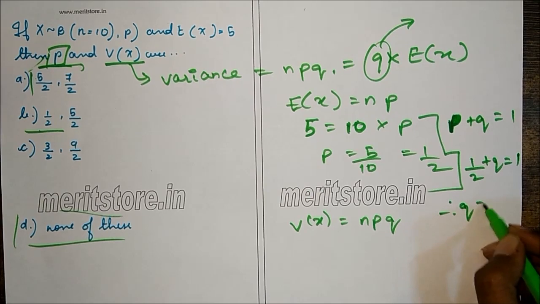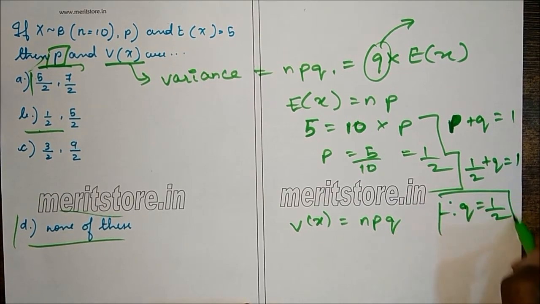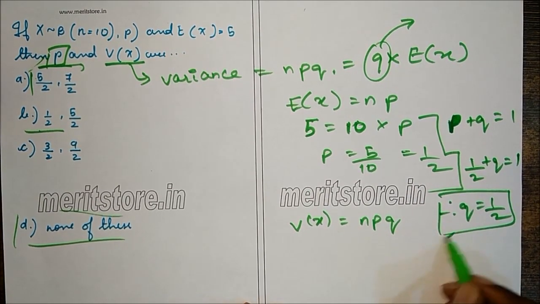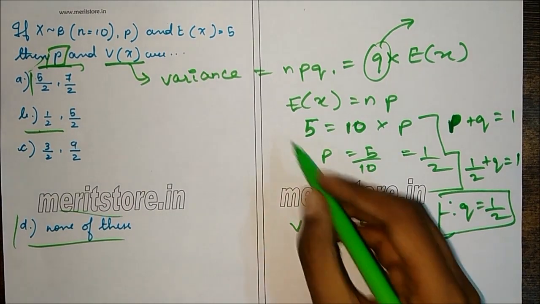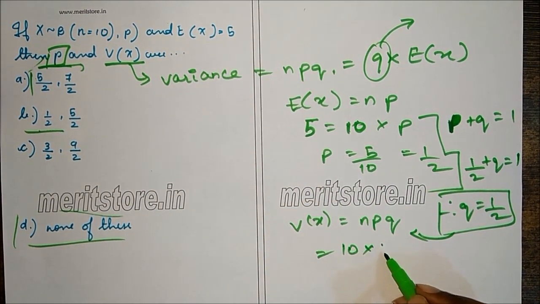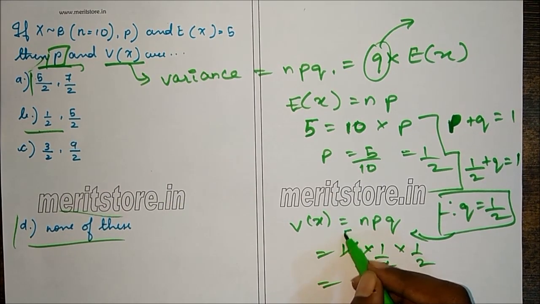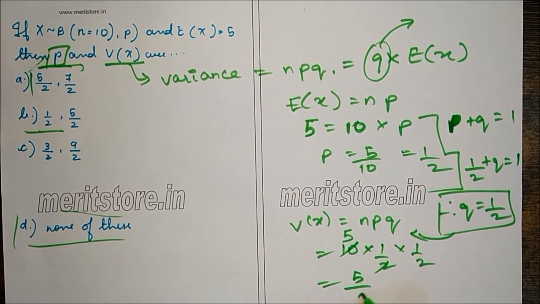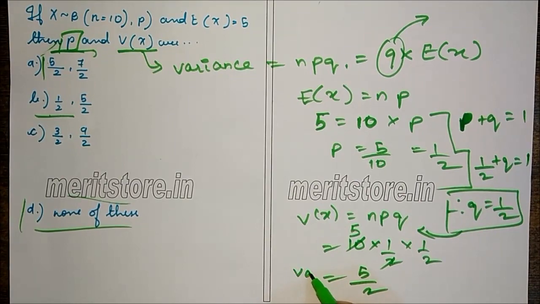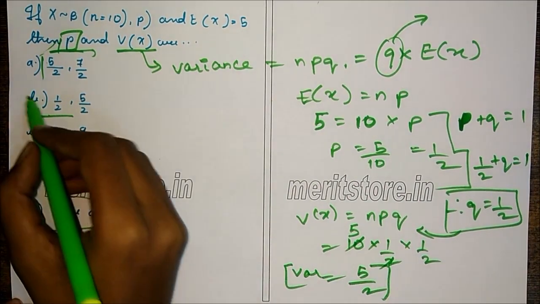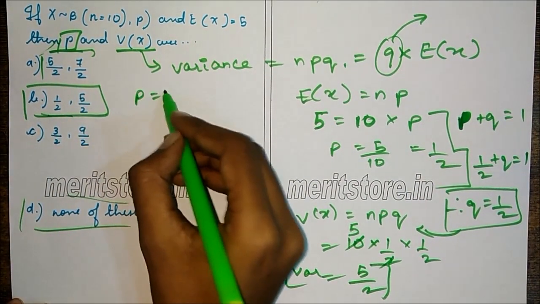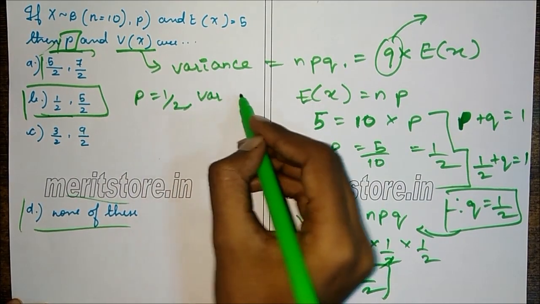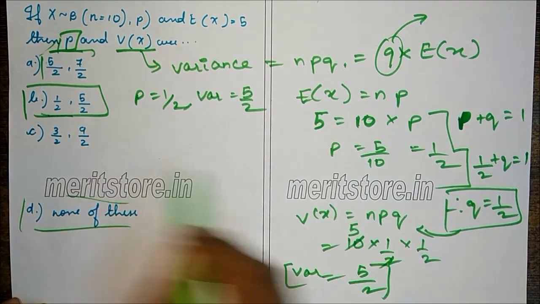Therefore Q is 1 minus half, that is half. So we got Q. So we substitute this here. So we get N is 10, P is half, Q is also half. So 10 gets cancelled, we get 5. So answer is 5 by 2. So the variance is 5 by 2, which is option B. P is half and variance is 5 by 2.